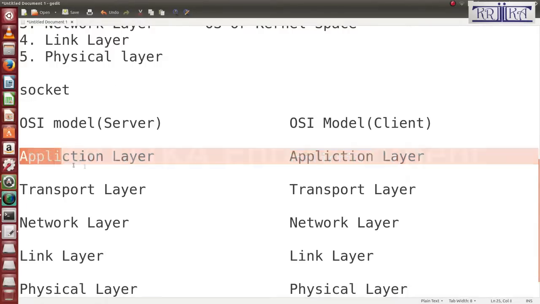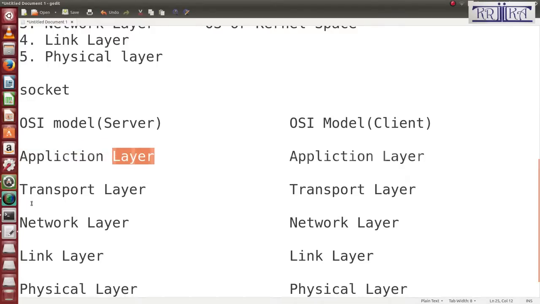The application layer is run in user space. These other layers are run by your kernel space. When we want to interact from application to transport, in between there is another API called socket. Here socket is a temporary file.